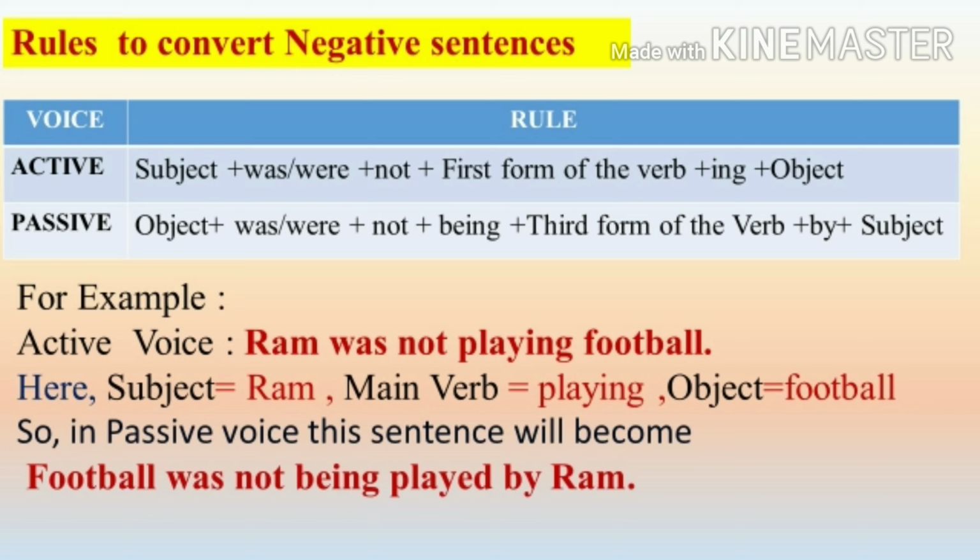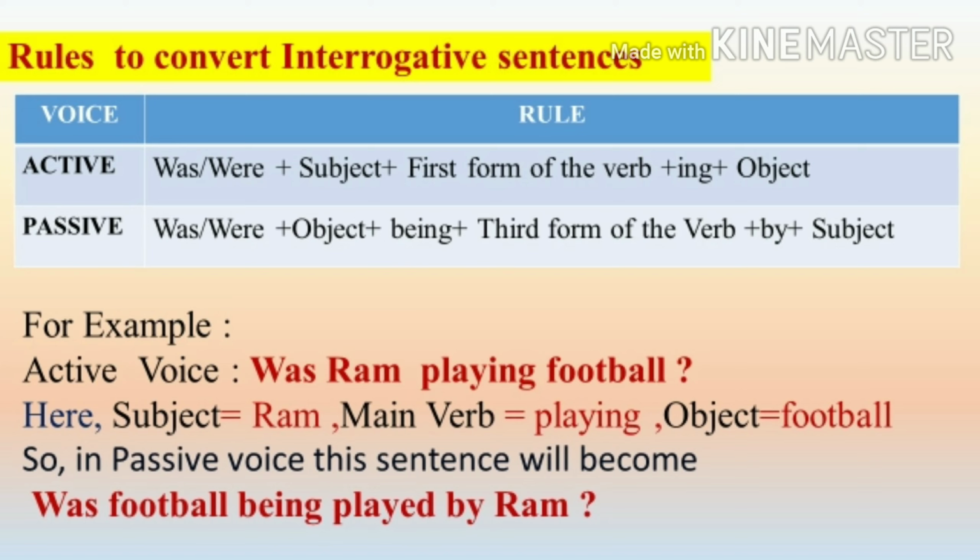For example, Ram was not playing football. So what we are going to do, we are going to write down football first, then the helping verb was, then not, then being, then we are going to convert the main verb, that is playing, into the third form of the verb, which will be played. So the sentence will become football was not being played by Ram.